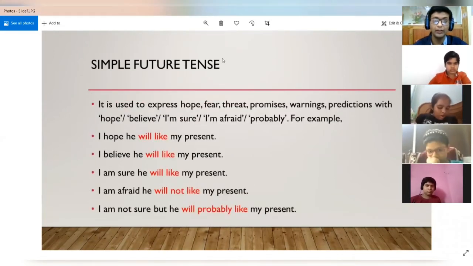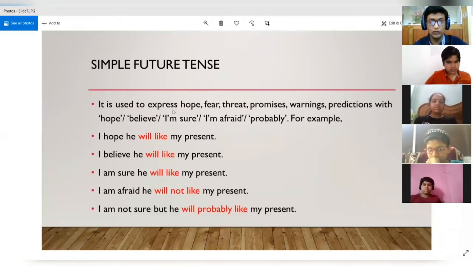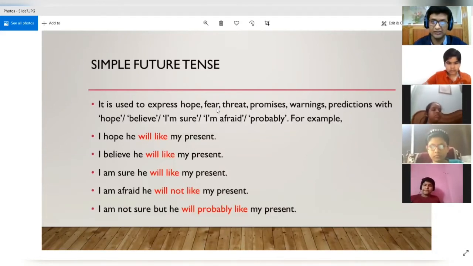All right. Now we will see one more use of the simple future tense. It is used to express hope, fear, threat, promises, warnings, predictions with words like hope, believe, I'm sure, I am afraid, probably. All right. So when we want to express all these emotions of hope, fear, threat, warnings, predictions, and making promises, and we use words for that, like hope, believe, I'm sure, I am afraid, then we are using the simple future tense. You will understand with the help of examples.